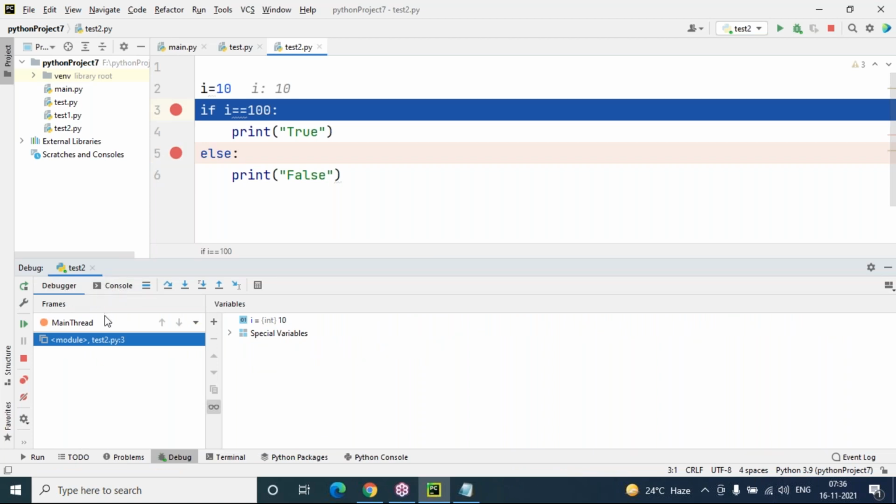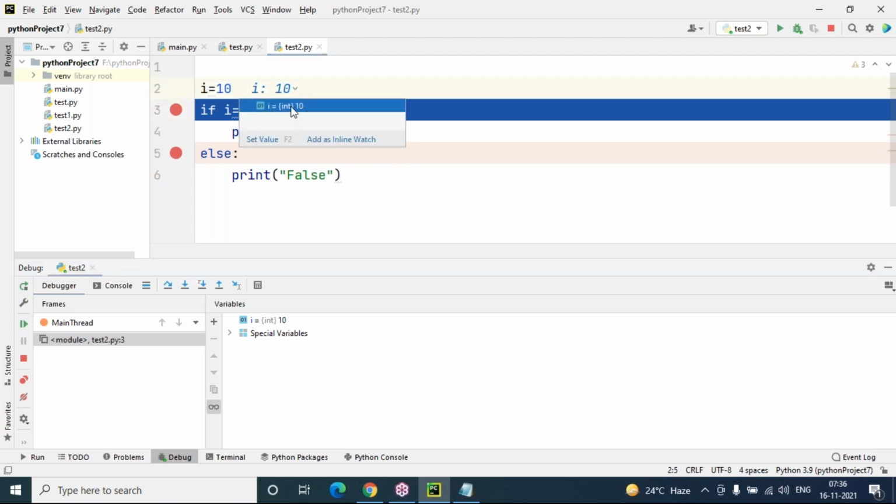Right now I am in the debugger window. Whenever the debugger window starts, in the program here, I have assigned the value 10, so i value is 10. You can expand this: integer type i, holding the value 10. After that, place the mouse pointer on the equal to symbol. Nothing is going to show here as IntelliSense. When I place the mouse pointer on i, the value is 10, and for i equal to 100 it is returning the boolean value false only.